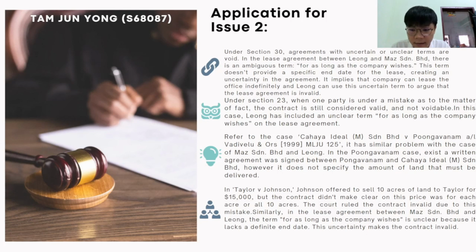Similarly, in the lease agreement between Mas Sendirian Berhad and Leong, the term "for as long as the company wishes" is an unclear term because it isn't specific on the end date of the lease agreement. This uncertainty makes the contract invalid.